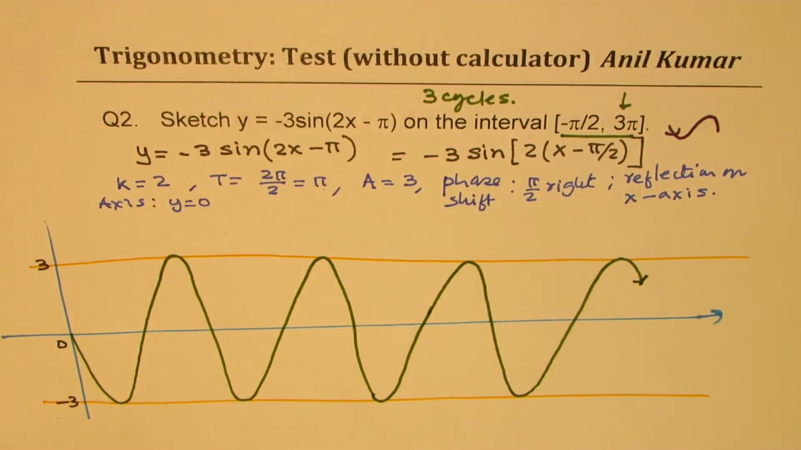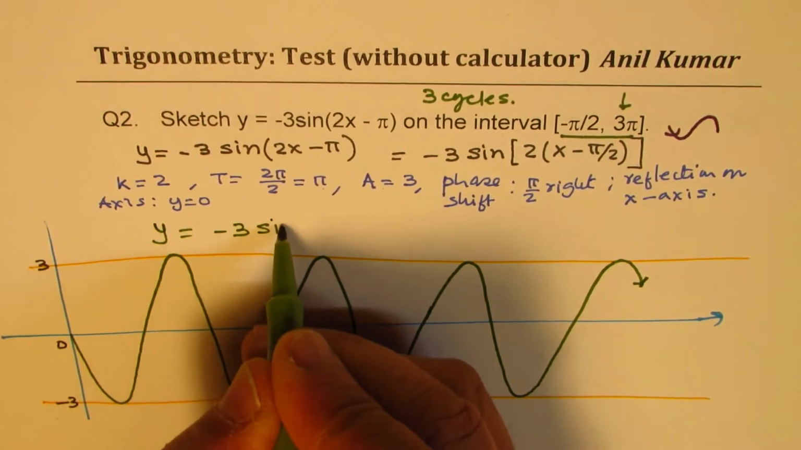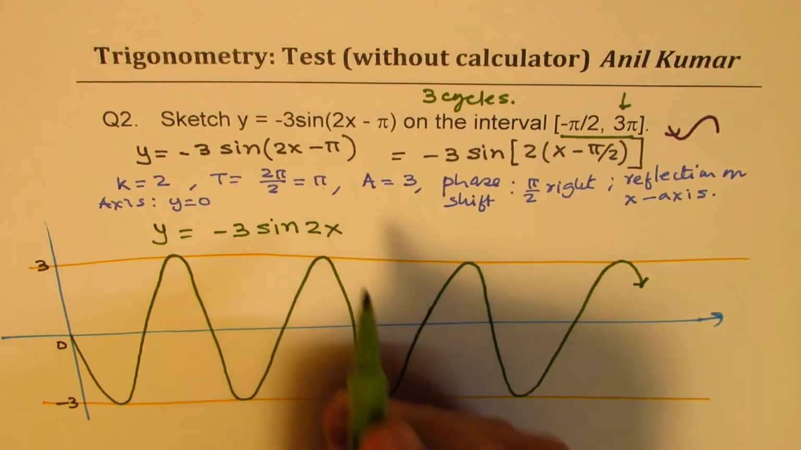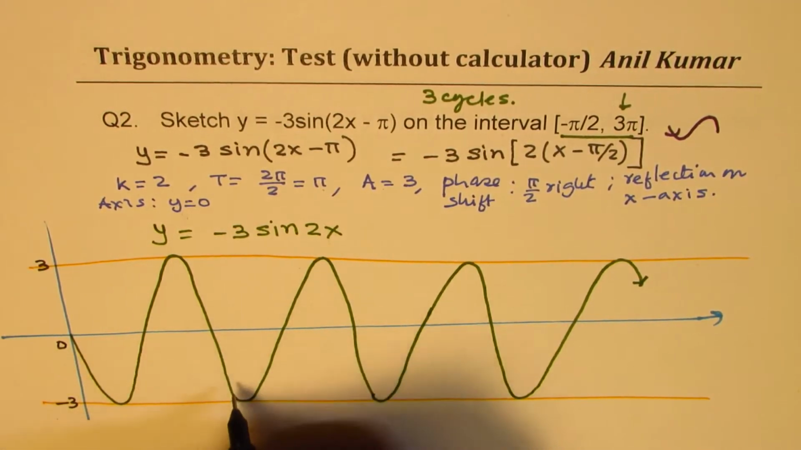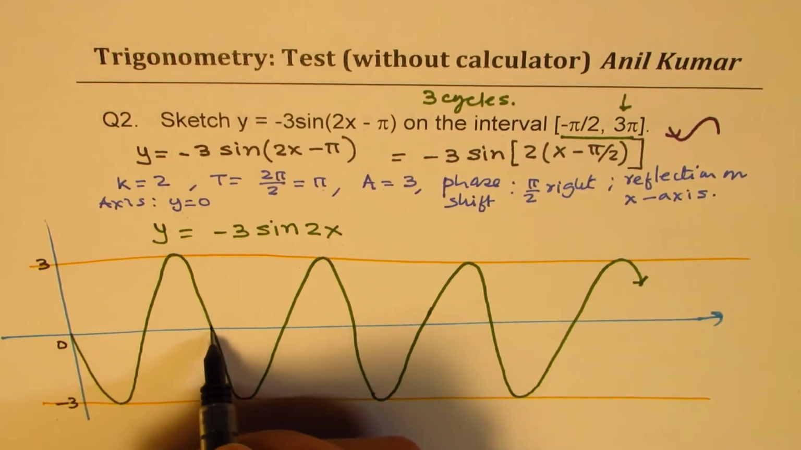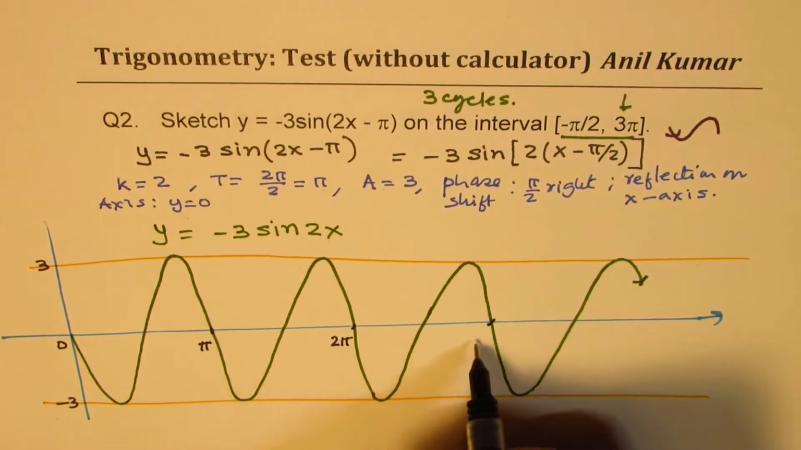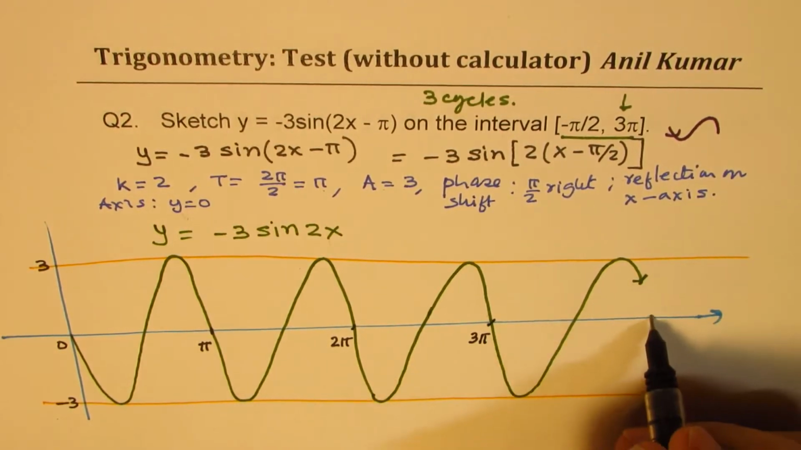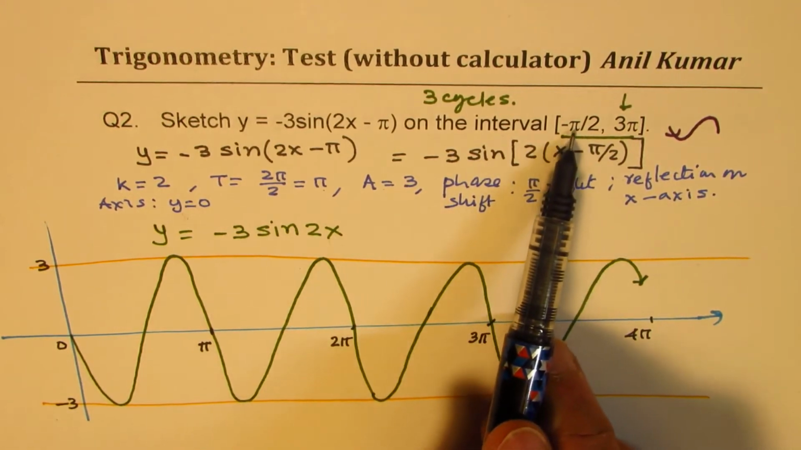So that is how the graph of this function which I have sketched here, y equals minus 3 sine 2x, looks. I have not incorporated the phase shift. You get my point. In this particular case, one time period is pi. So this is pi for me, second is 2 pi, that is 3 pi, correct? Let's say somewhere here we have 4 pi. We need to sketch from pi by 2, and also we have a shift of pi by 2 to the right.